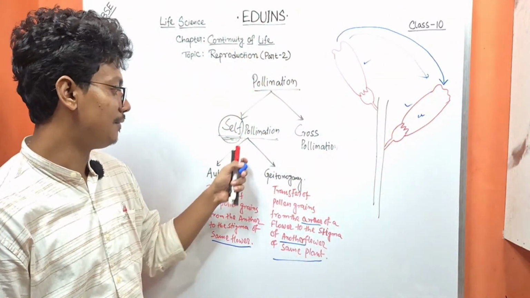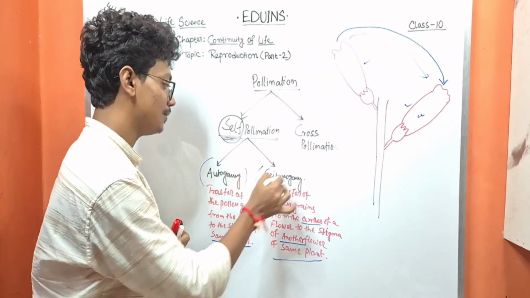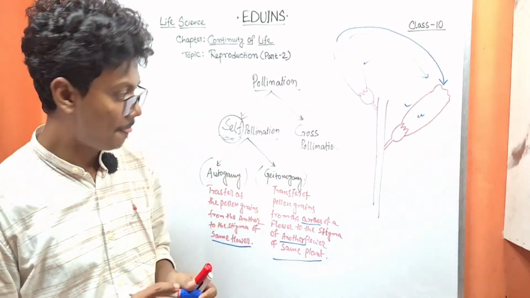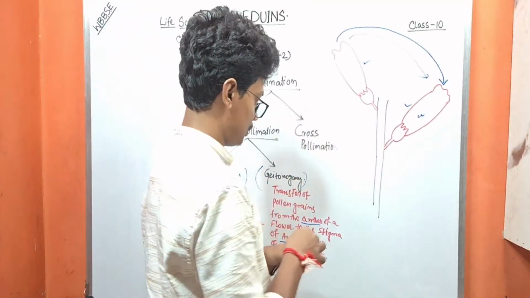This is the concept of self-pollination, and these are its types, autogamy and geitonogamy. Next one is cross-pollination.